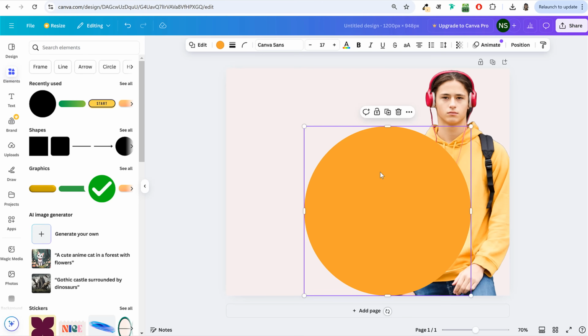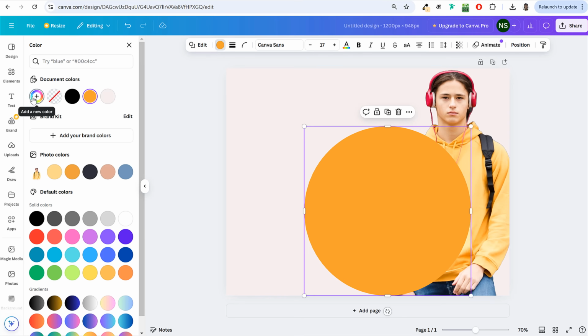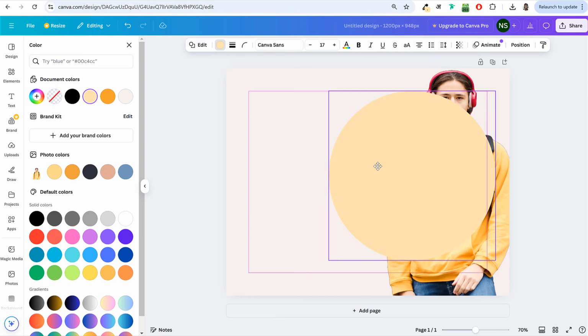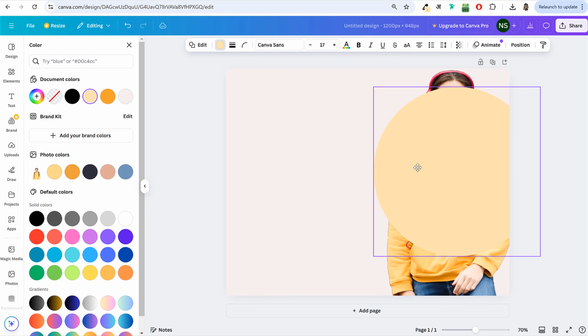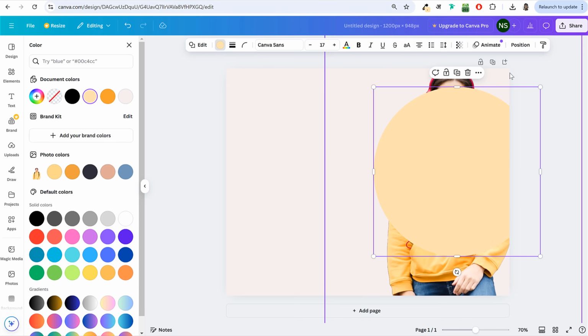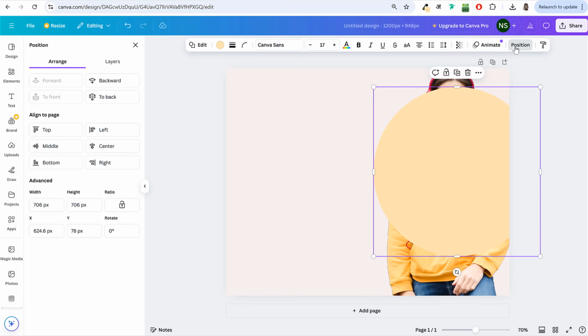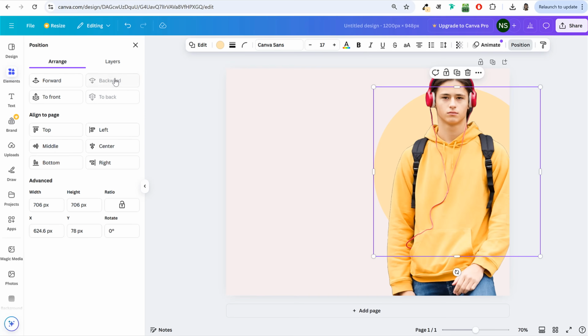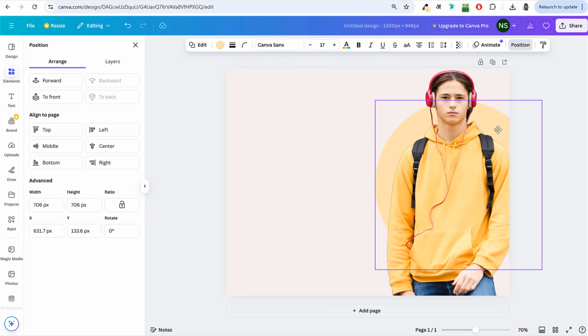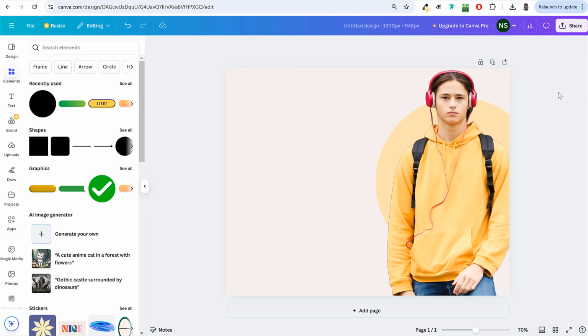Now to change the color, I'll click on this thing, then click on color at the top, and paste in this color. Now let's bring this shape over here. I want to bring this shape behind the image, so I'll select it, select position, and under position at the left hand side, select backward. You can also change the positioning of this shape. This is how it should look.